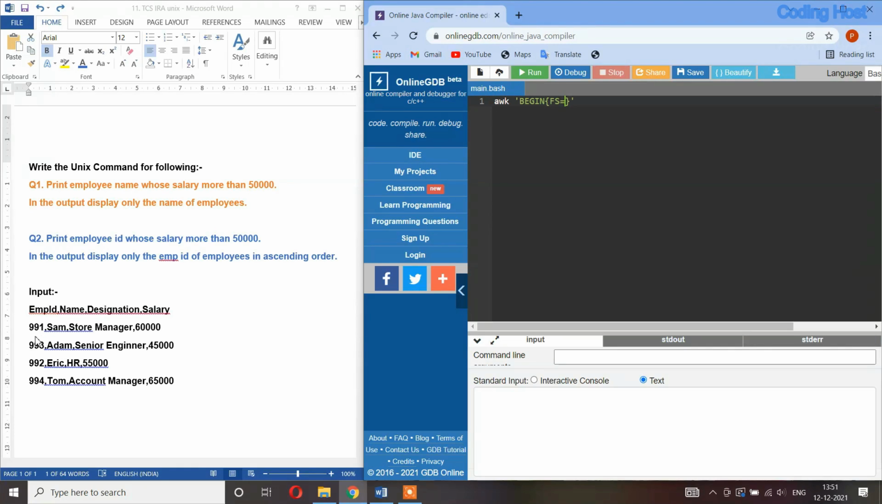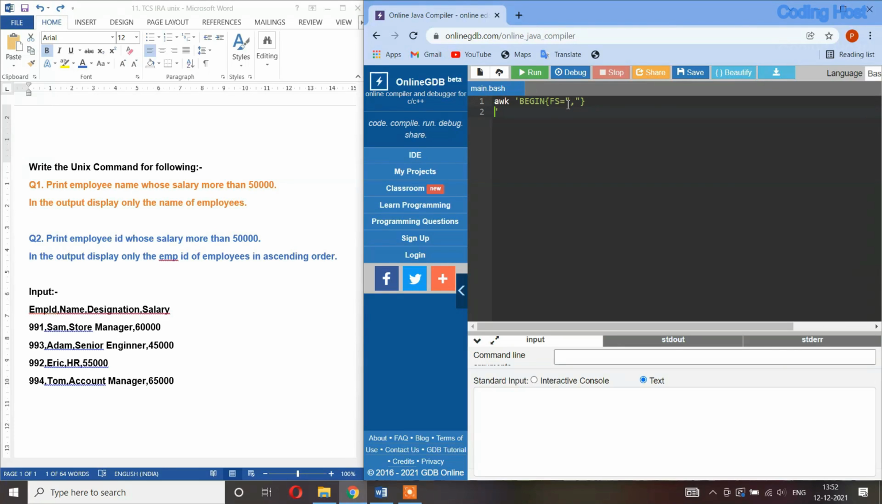You can see that between these inputs we have a comma, which is used to separate them into different columns. Like between the employee ID and name we are using a comma, and between name and designation we are using a comma again. So this comma is the field separator. Using double quotes, we have to write this comma as the field separator.